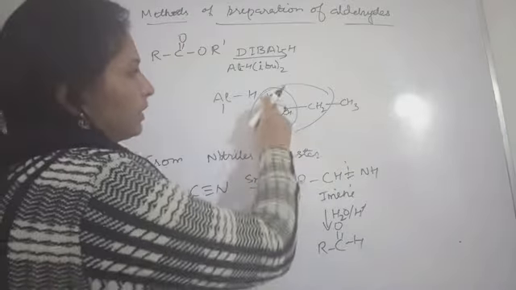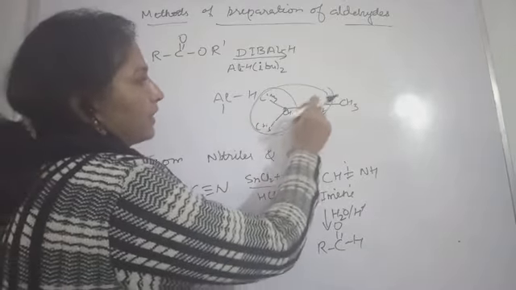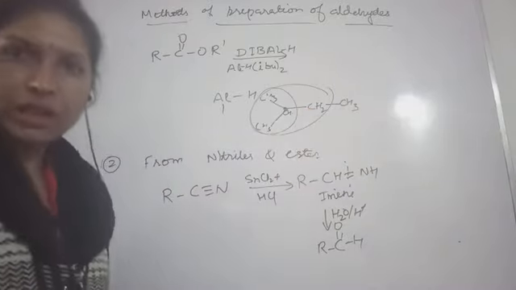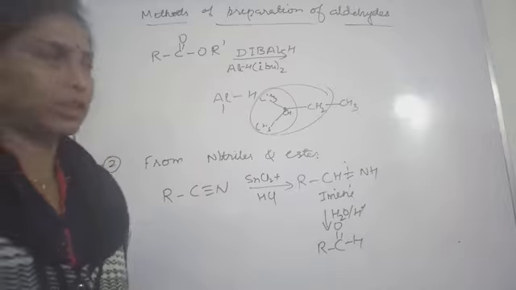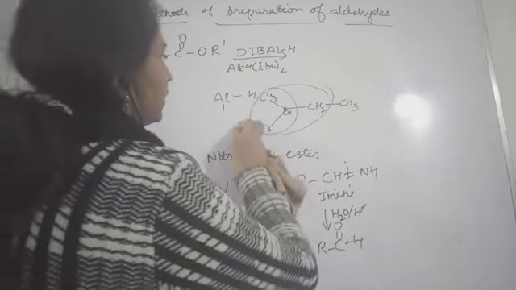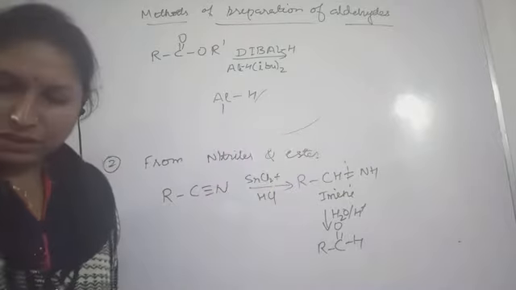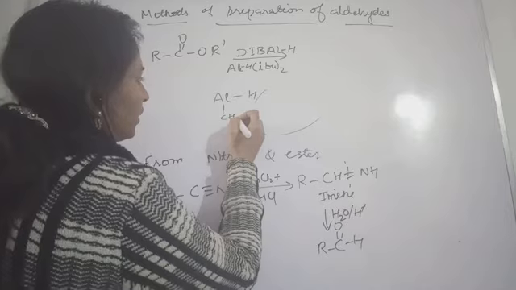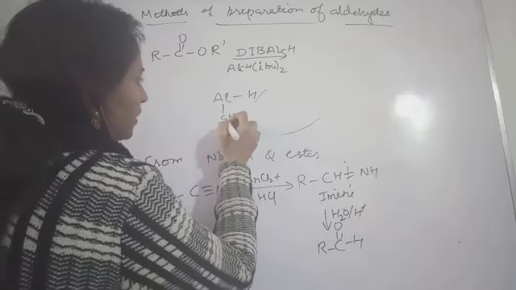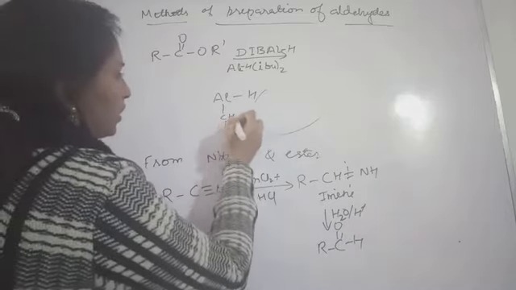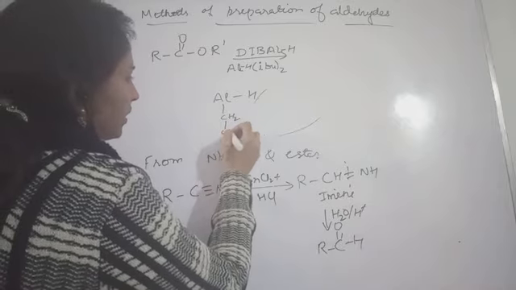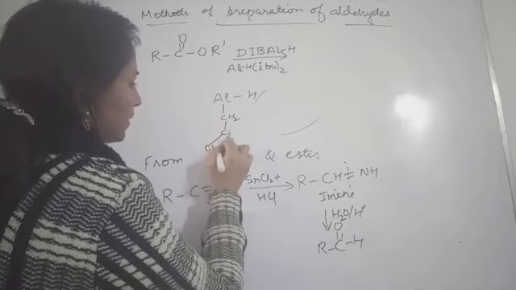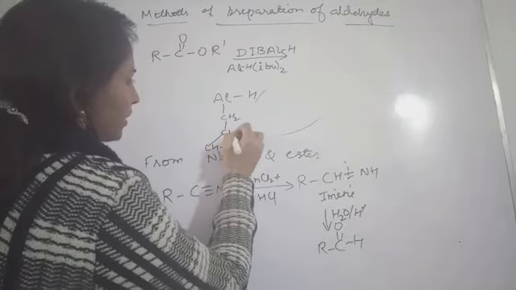Then the methyl group should be attached like this, and then here linearly you can keep on adding the number of carbon atoms according to the alkyl group which you have chosen. So isobutyl will get attached with this. Isobutyl means CH2, CH, and CH3, CH3 like this.